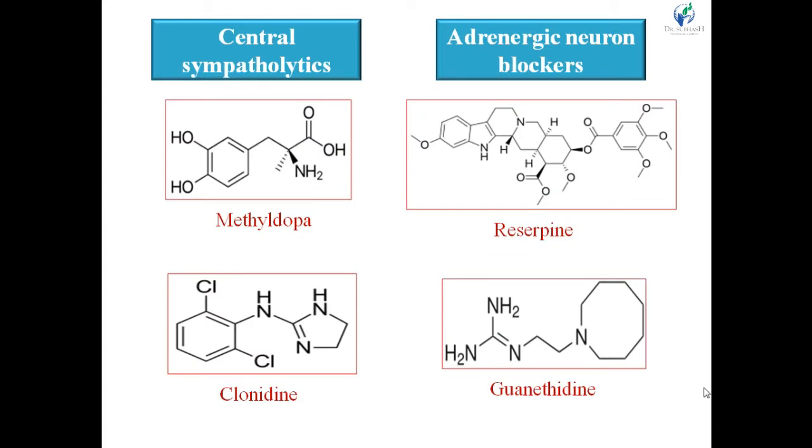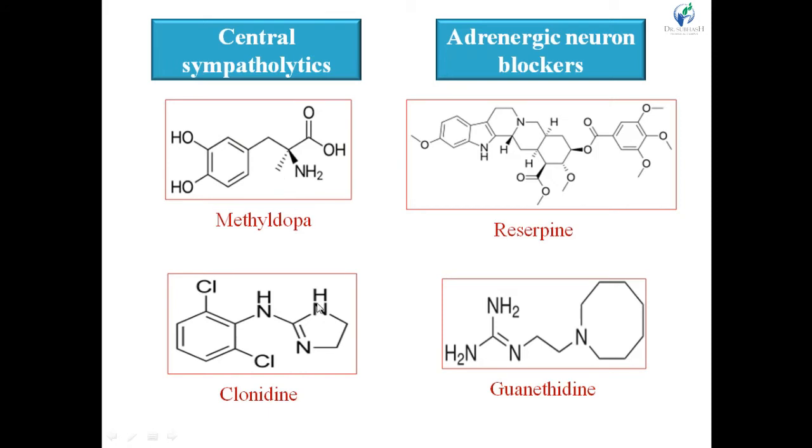Now, the structures of the drugs included in this first class. First class is central sympatholytic: methyldopa and clonidine. In the structure of methyldopa, it is a catecholamine derivative, having a structure like the catecholamine. A phenyl ring having 2 OH groups at the 1,2 position, or ortho to each other, is known as catechol. And to the side chain an amine group is present, that's why catecholamine.